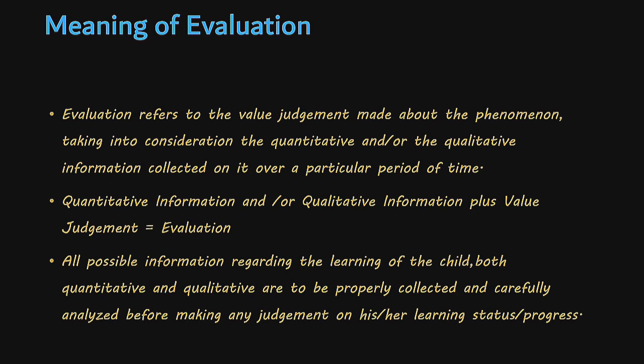Evaluation is a process which includes measurement, that is quantitative information, plus assessment, which is qualitative information, plus a value judgment about the learning status or the learning progress of the child. This is the process of evaluation, which has the wider scope compared to measurement and assessment.